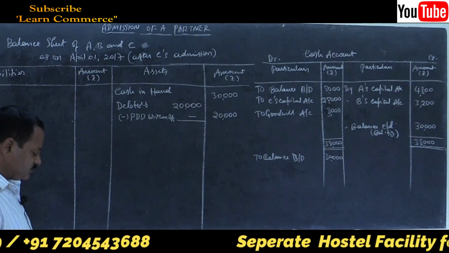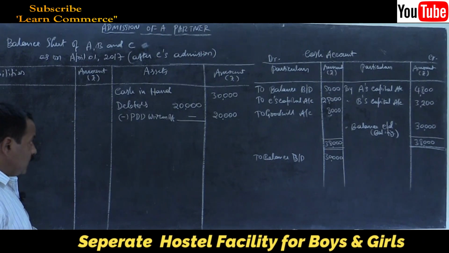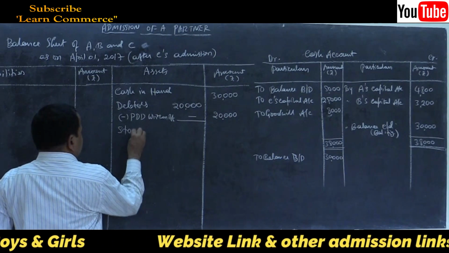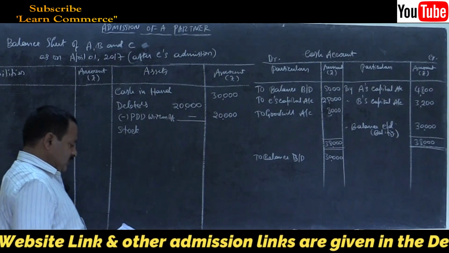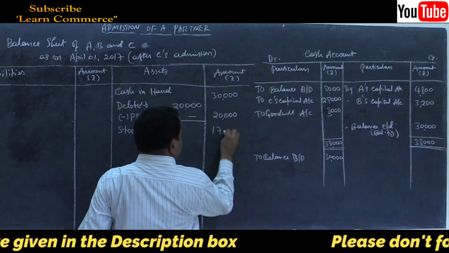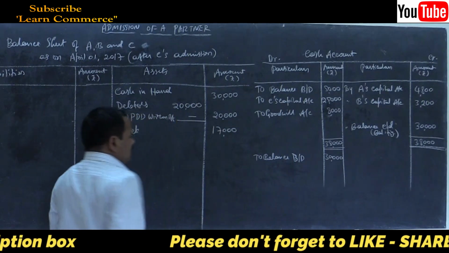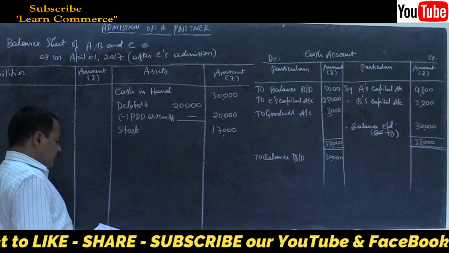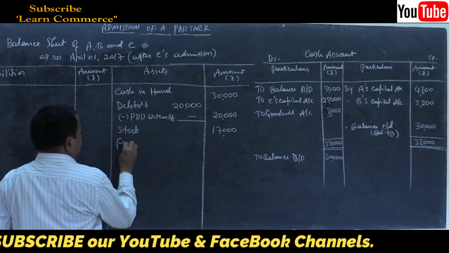Then stock, no change. Write it as it is. Stock is 17,000. Then furniture is there, fixed asset.